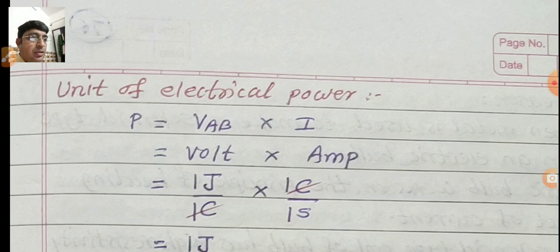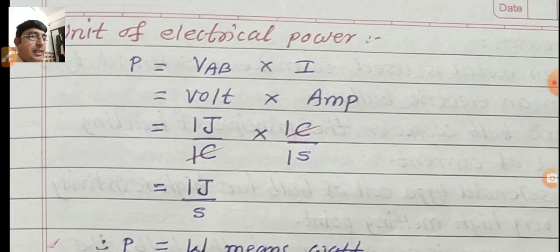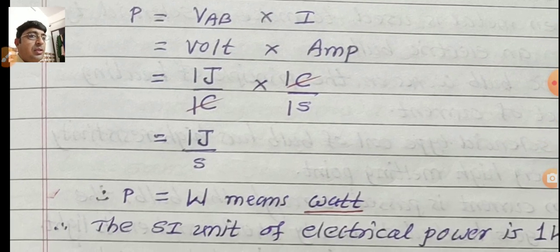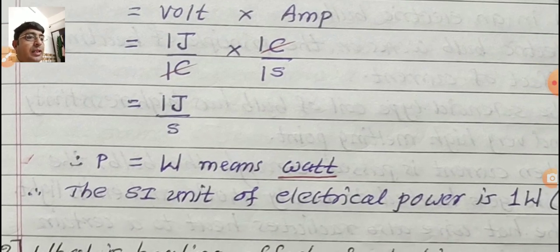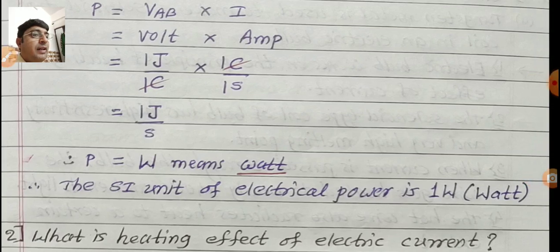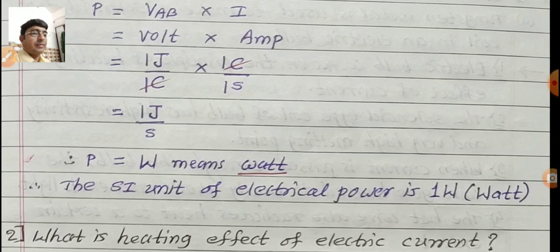So 1 ampere current means 1 coulomb charge divided by 1 second. In this step, the coulomb unit is cancelled. So we get 1 joule per second, and therefore power is equal to W. That W means watt. So what we write here: the SI unit of electrical power is 1 watt, or simply called watt. That is a 1 mark question, or any type of objective question related to this small point.